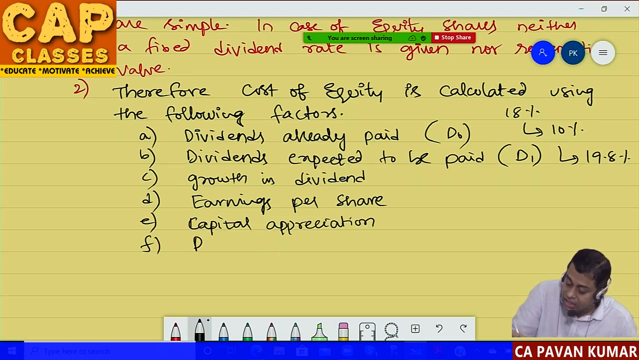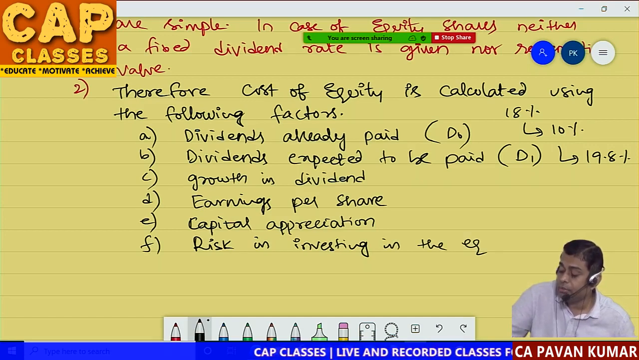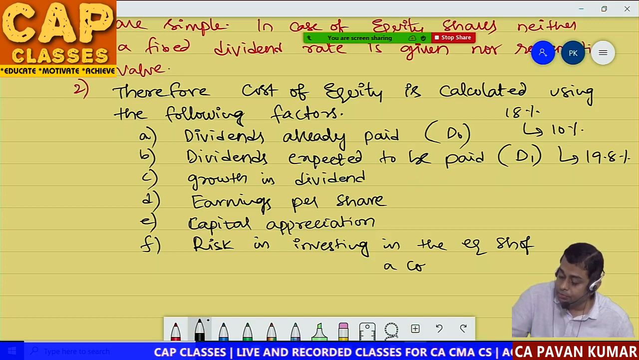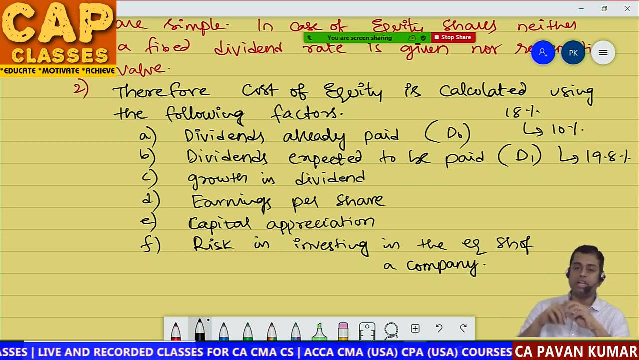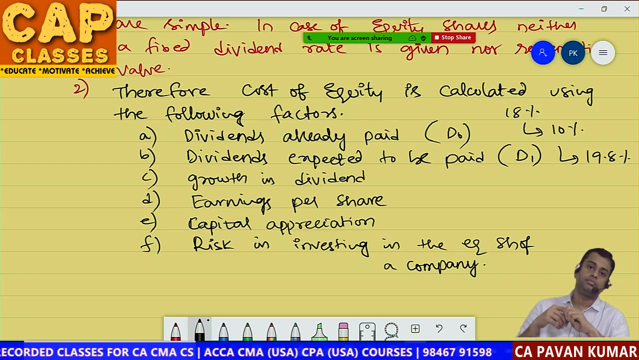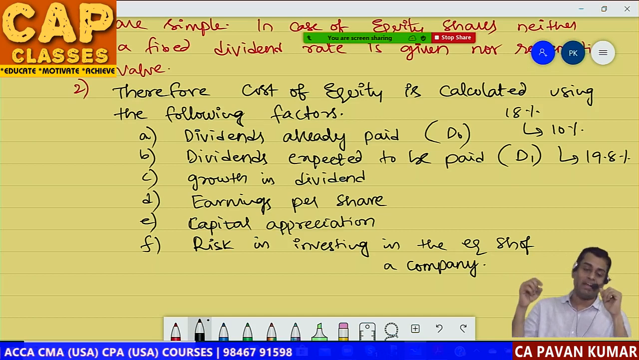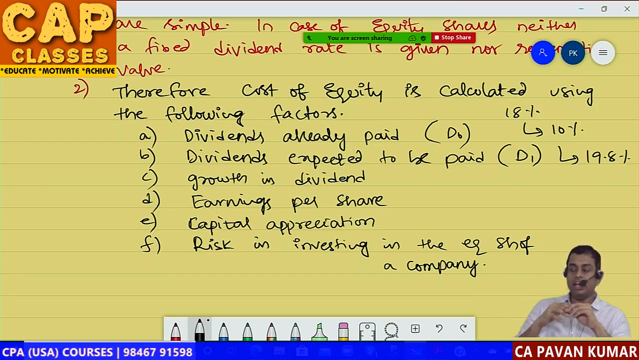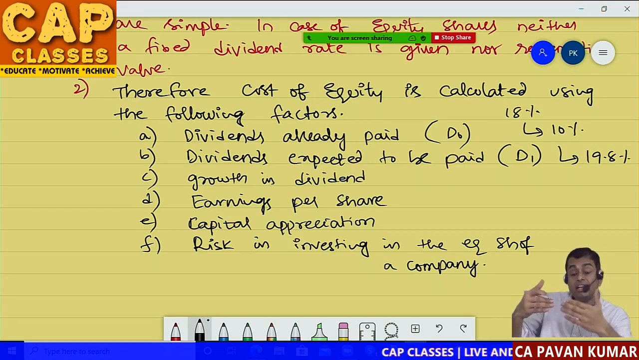Then F. Risk in investing in the equity of a specific company. Equity shares of a company. So investing in shares of a company is risky, no? For example, if you are investing money in a company like Adani, it is too risky. Today investing in shares of Reliance Industries is also risky because already the valuations are very high. So when you are investing money in shares of a company, that is obviously risky. There is no risk-free share. Every share is risky. So these are various factors.